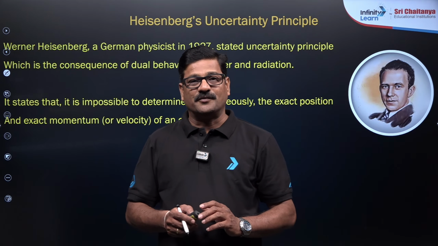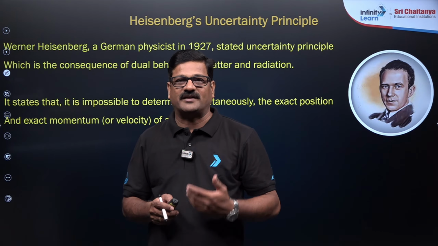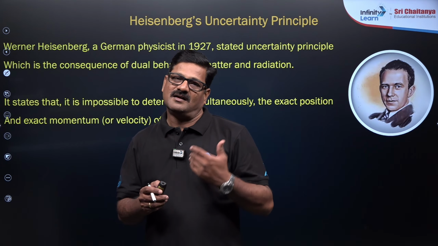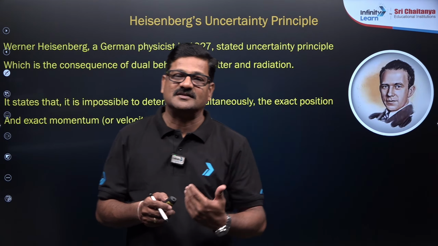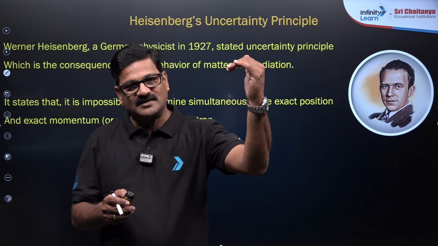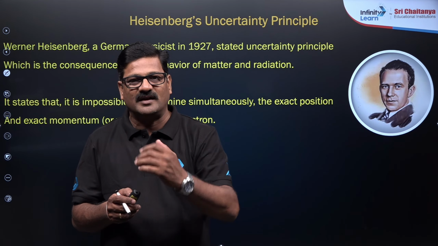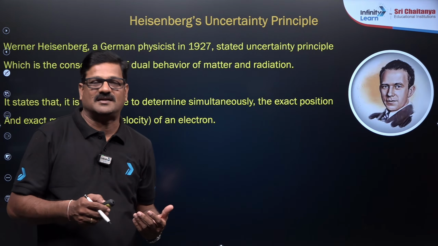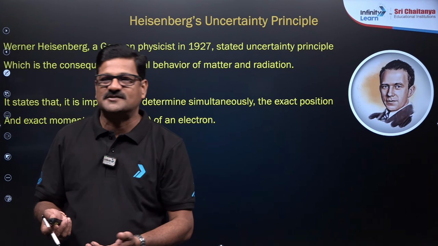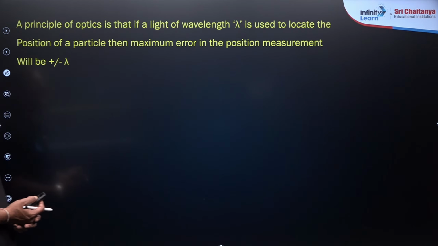If we want to do it practically, the electron has to be visualized by using a high energetic light. It will have the shortest wavelength, so that when the electron is being located by light, the electron is going to absorb that energy and change its place. That's the reason why you can't measure its place.